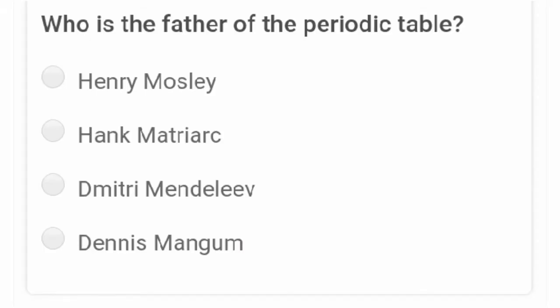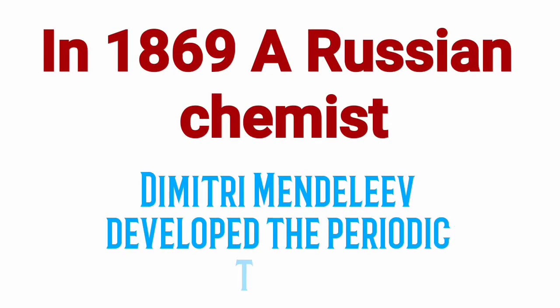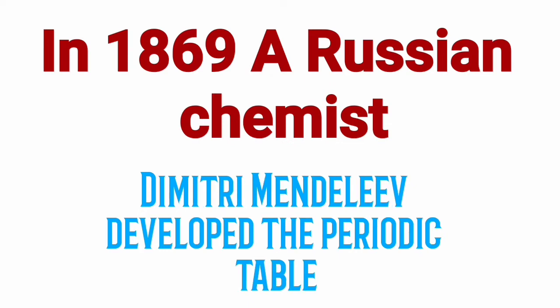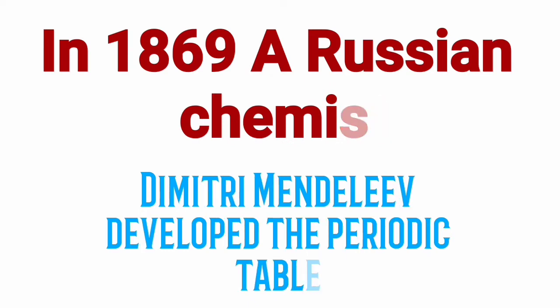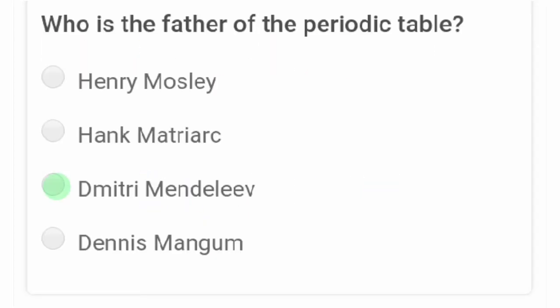Next question reads, who is the father of the periodic table? Looking at these options, what do you think the answer will be? Now, in 1869, a Russian chemist known as Dmitry Mendeleev developed the periodic table. Our answer will be Dmitry Mendeleev, as he was the one that developed the periodic table.